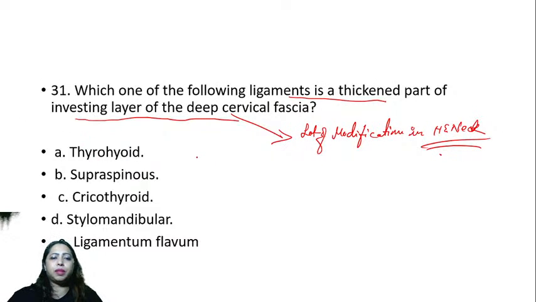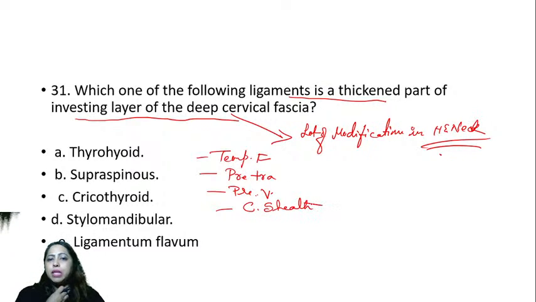You have temporal fascia, then you have pretracheal, prevertebral, and then carotid sheath. All these are modifications. Now here we are not talking about these modifications. We are talking about a ligament.